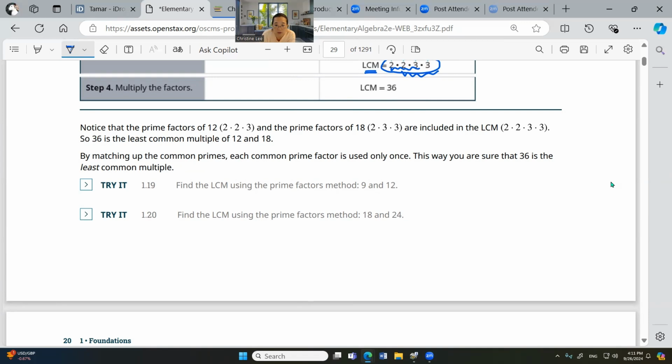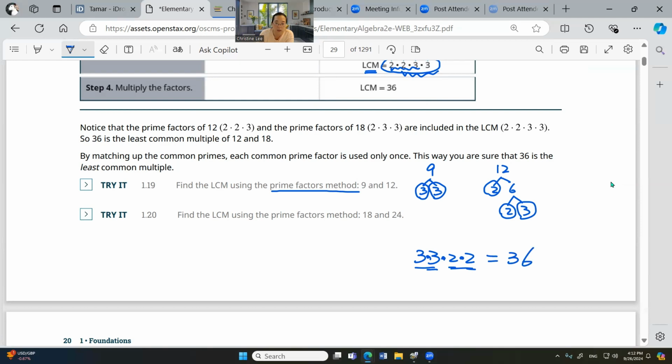Okay, so let's use the prime factors method. 9 is 3, 3, right? 12 is 2, 6, 2, 3. Here I have 3, 3. Here I have 2, 2, 3. So I need 3, 3, and 2, 2, 3. Okay, so my answer, I multiply them: 9 times 4 is 36. So my answer is 36.